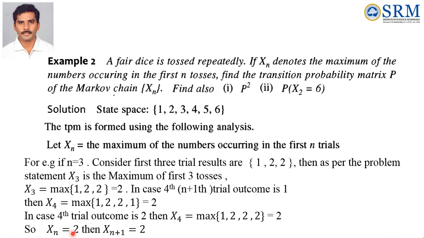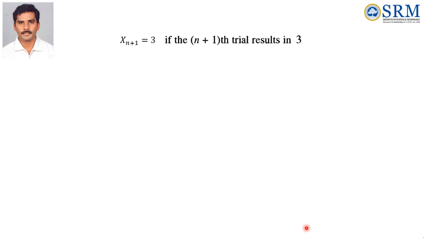So if Xn equal to 2, then Xn+1 equal to 2 if the n+1th trial result is 1 or 2. Xn+1 equal to 3 when Xn equal to 2 and the n+1th result is 3. That means 2 is the maximum number of the first n trials.